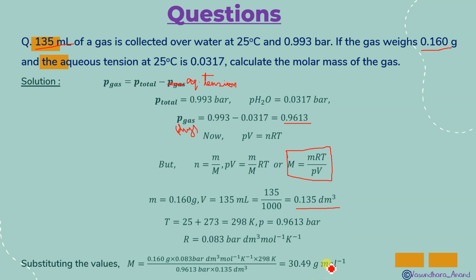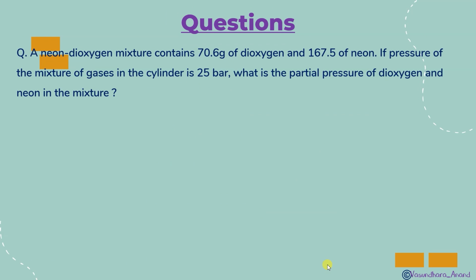Clear? In this chapter you have to be very much concerned, we have to be very much attentive for the units. Units should be the very same. Units should be the same, then only that calculation will be possible. Otherwise it will give you a different and completely wrong calculation actually.